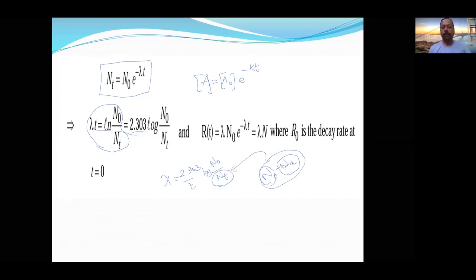So out of N0, Nx molecules consumed are disintegrated to give Nt molecules. Is that clear now? This formula we are going to use, and average life also we are going to study. Some more important topics also we are going to study like this.